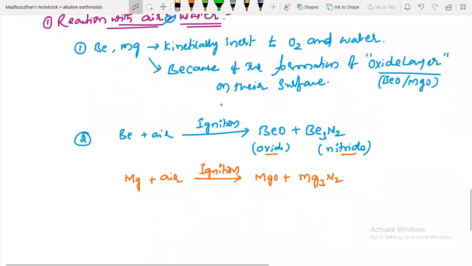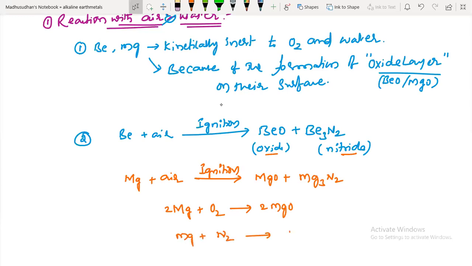Now if you want to write a balanced equation: magnesium on reaction with oxygen, 2 moles, gives magnesium oxide. Magnesium on reaction with nitrogen gives Mg3N2, so take 3 moles of magnesium. This is a balanced equation.